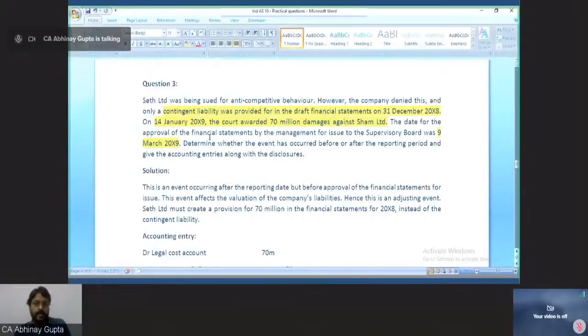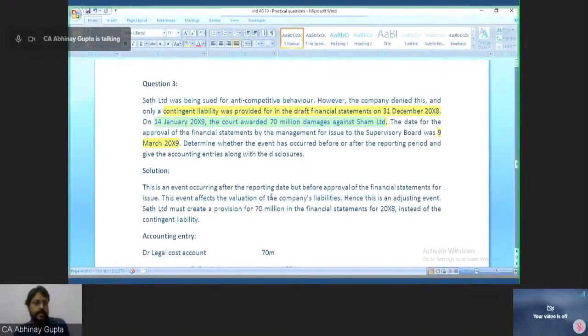We are preparing the accounts for 31st December 2008. On 14th January, the court has awarded damages and the board has approved the financial statements on 9th March 2009. So this event is occurring between the end of the reporting period and the date of approval of the accounts by the board of directors.